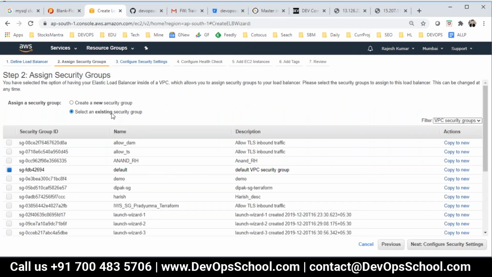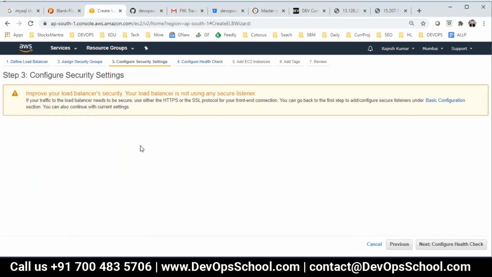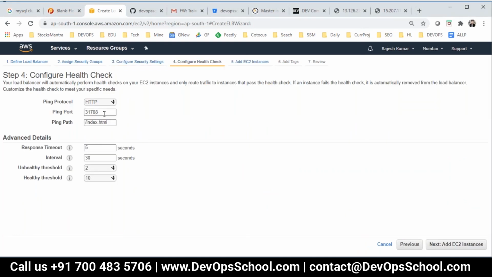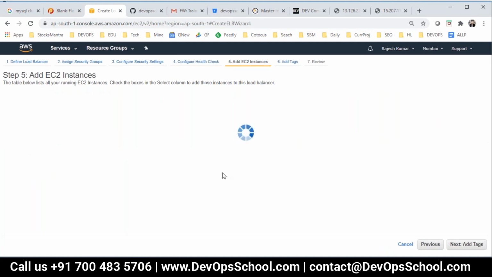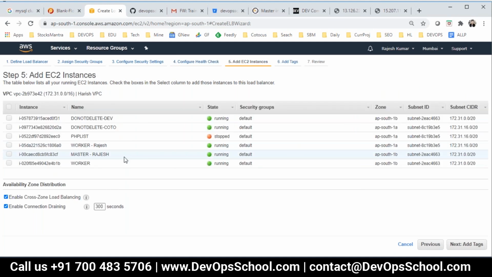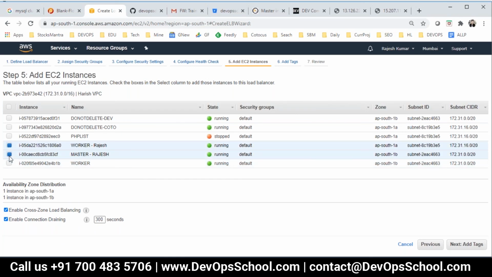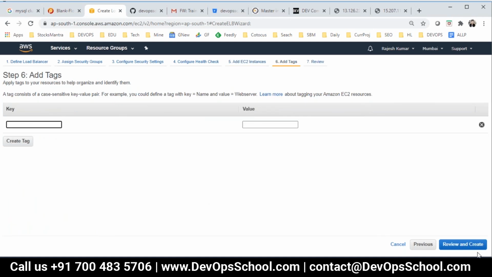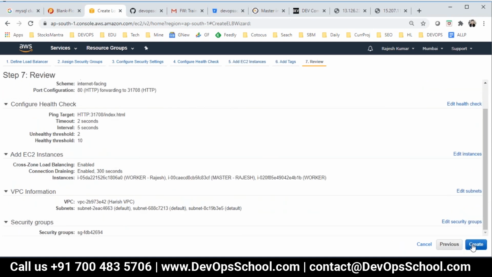And here, assigning the security groups. Security groups means the firewall sort of thing we have in AWS, and then next. I'm opening up every port. Okay, you have to set the health check, CloudWatch. So this is the port, this is the page. I'll make it reduced, so I don't have to wait for it. And adding instances, so you have to add to this external load balancer all the instances where you have the cluster running. So this I'm doing manually, but that command will do that automatically also. So worker, master, worker, only 3 machines, not other machines. Add tags which you want, review, this is the review, and create it.